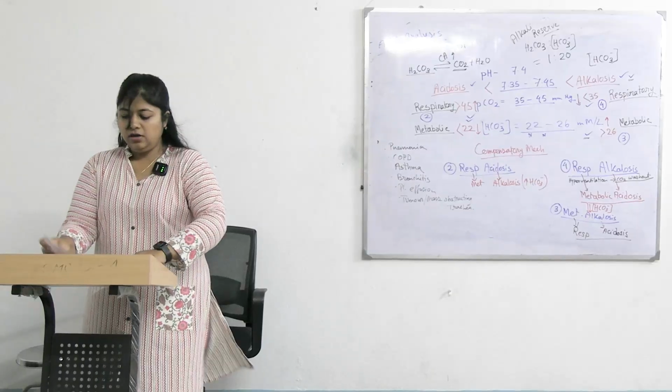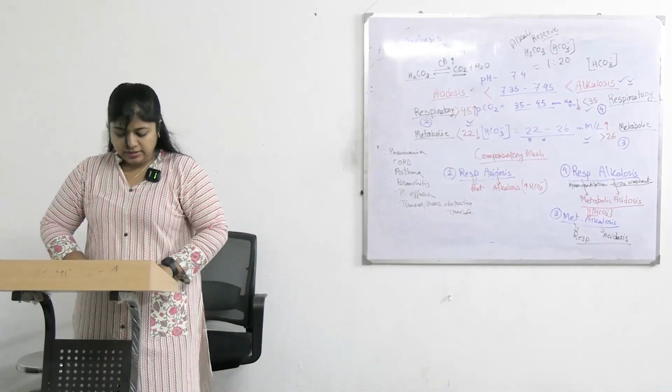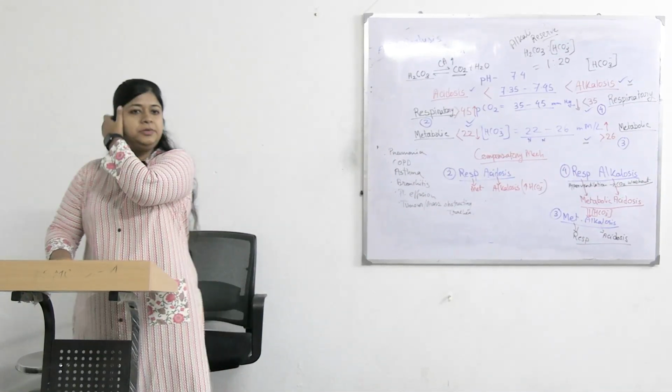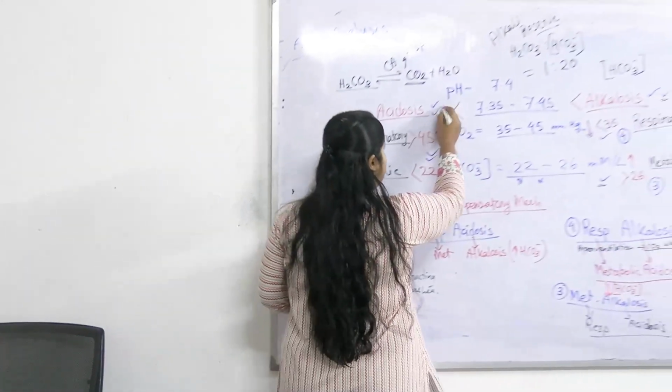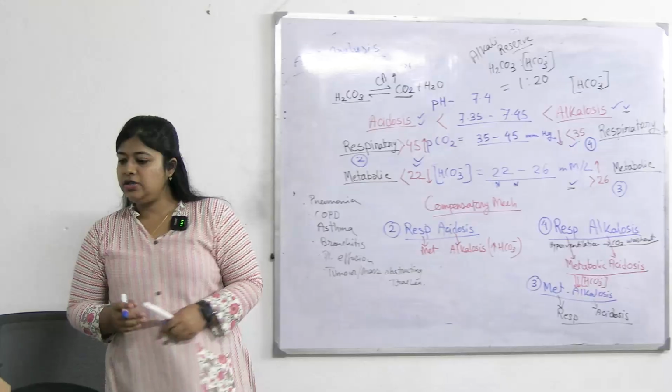A chronic alcoholic person came to ER with the following symptoms: rapid breathing, flushing, headache, lethargy and stupor. pH is 7.15. What is this case? Acidosis. Very good. pH 7.1 goes with acidosis, and his PCO2 value is...